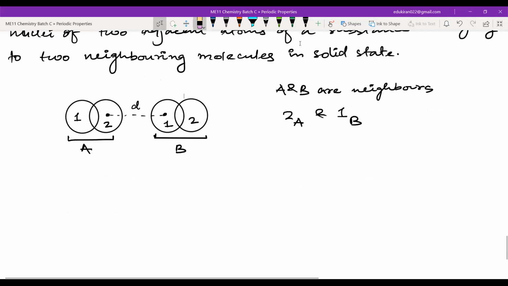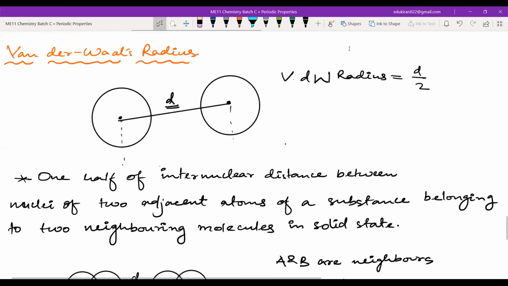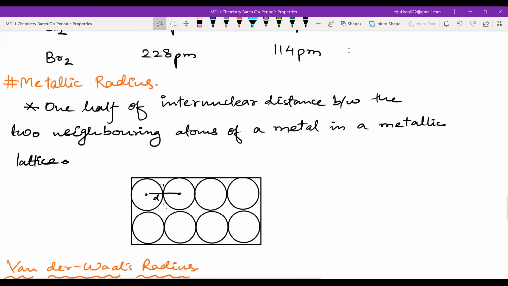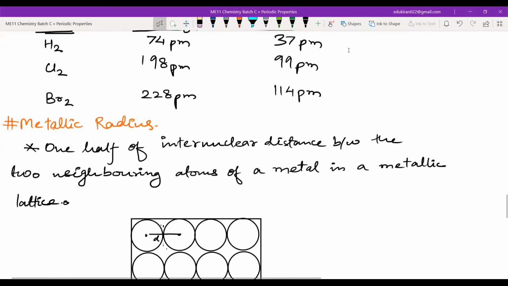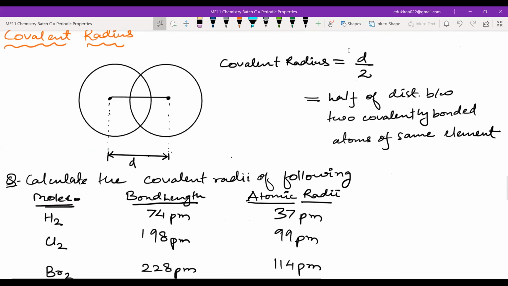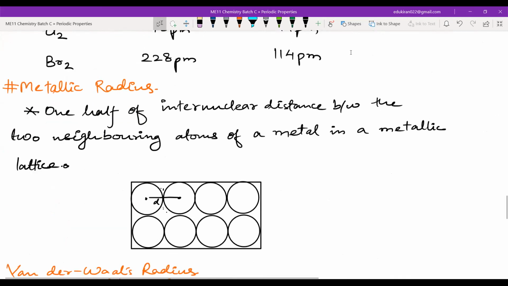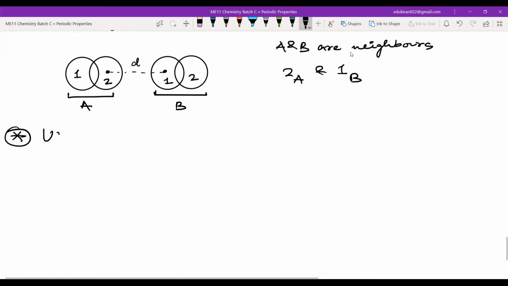There is a general trend that you can write. Look at the van der Waals radius, the D in the van der Waals radius, then the D in the metallic radius, and the D in the covalent radius. Now you can see in covalent radius, the atoms are overlapping. So D will be smallest. Now, if D is smallest for covalent radius, that means the covalent radius will be the least, usually.